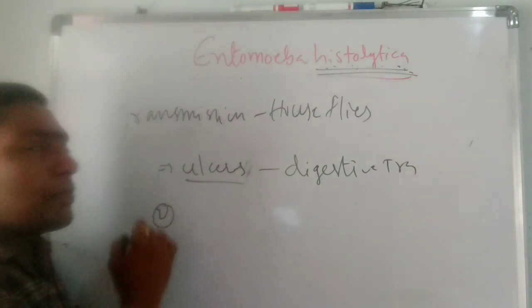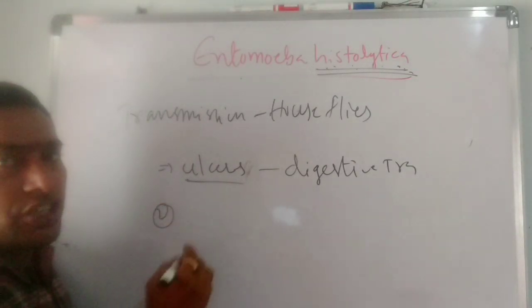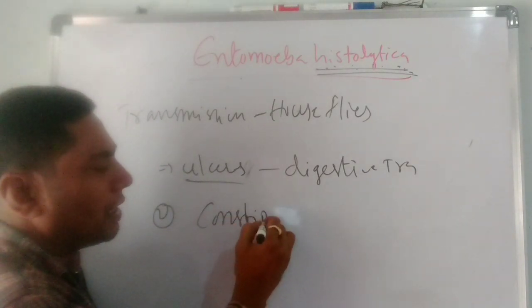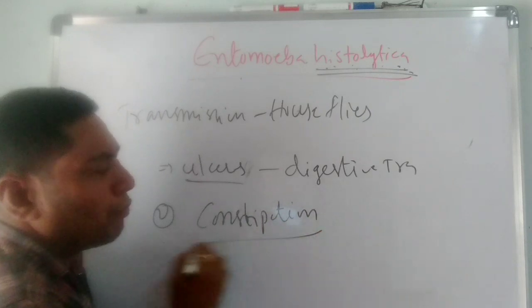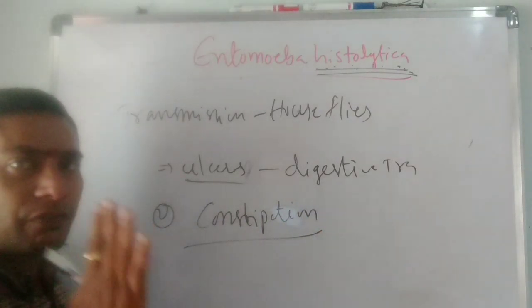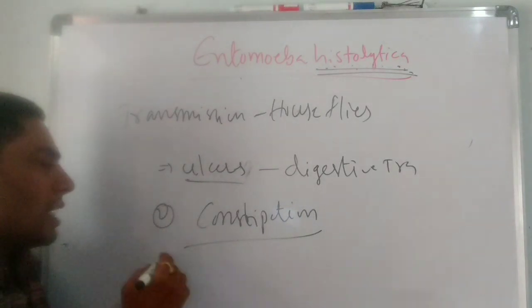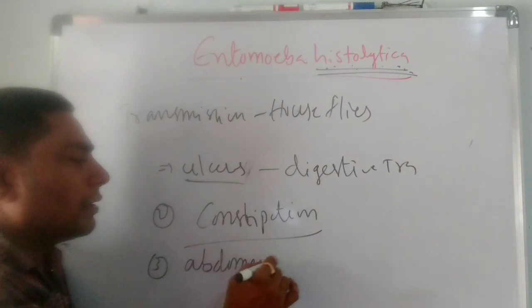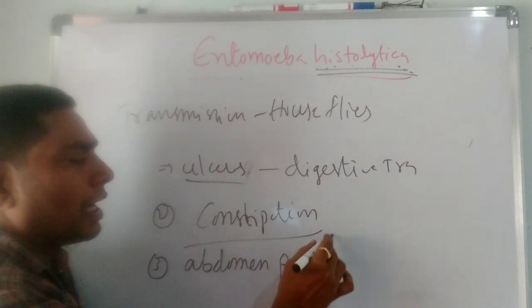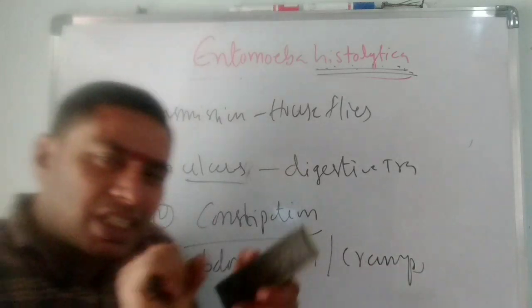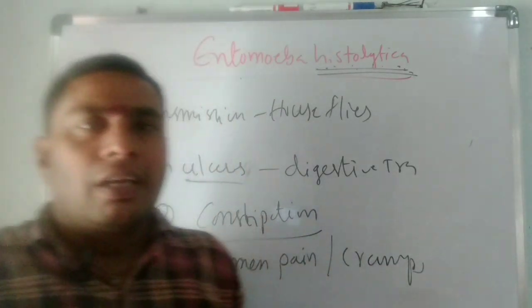And the second symptom is constipation. Constipation means irregular bowel movements. The motions are not free, and as well as abdominal pain like cramps, abdominal cramps or twisting pain of the abdomen.